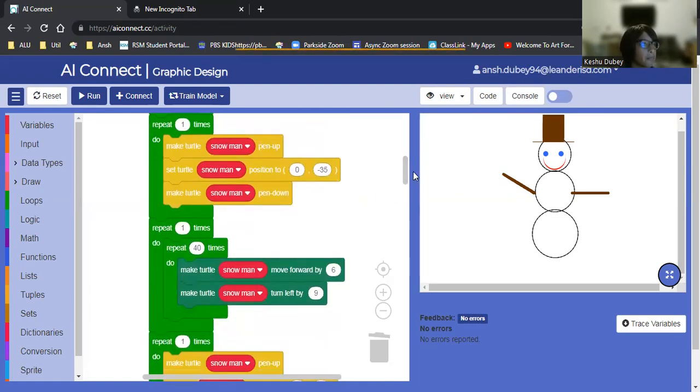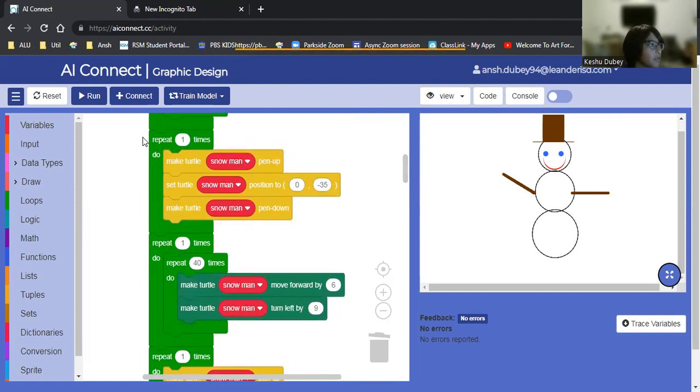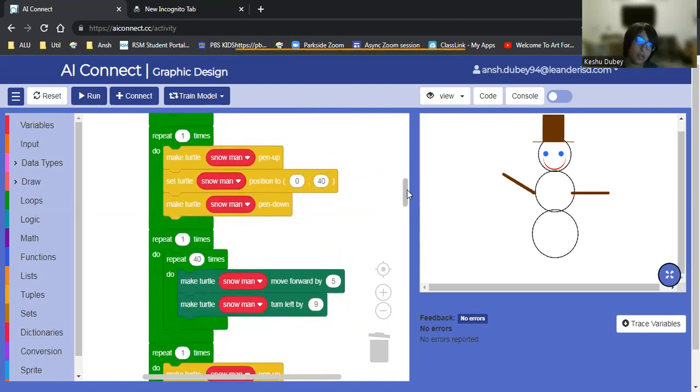Okay, the middle circle is this piece of code right here. It's set at a location, of course, same x-axis because you want it to be right on top, but a different y-axis because you want it on top and not below. So we put it at -35, and of course repeat 40 times, turn left by 9, and instead of moving forward by 7, we're moving forward by 6. So we get a smaller circle. Then we have the top circle. It's of course going to be smaller, same x-axis but a different y-axis, and it moves forward by 5 instead of 6 because you want it to be smaller.